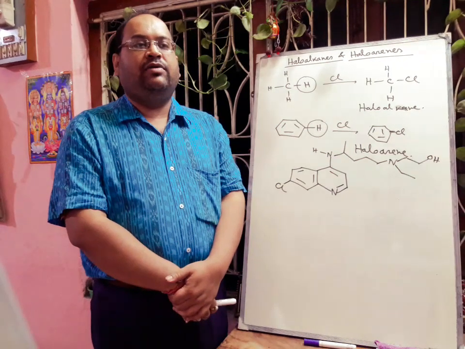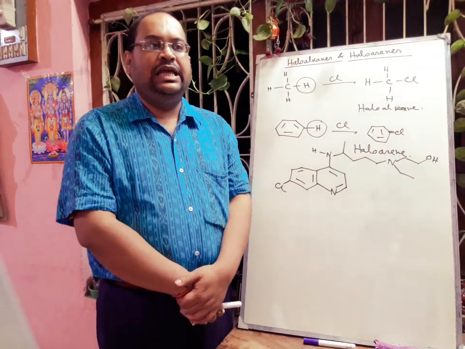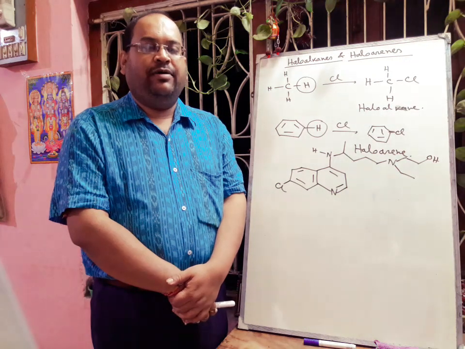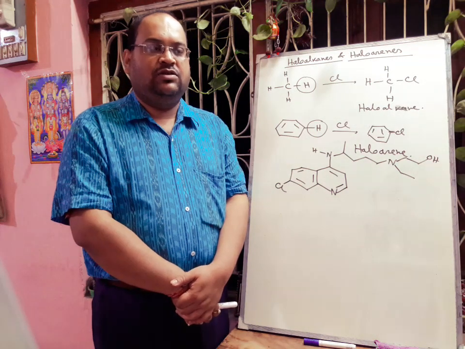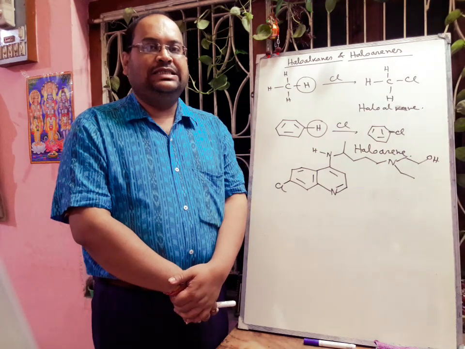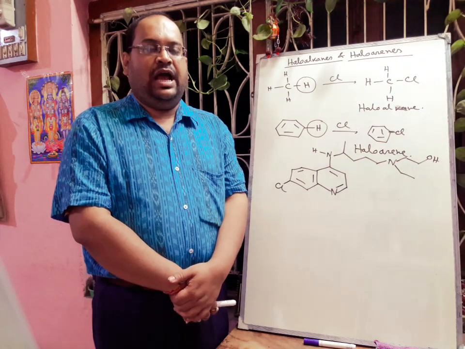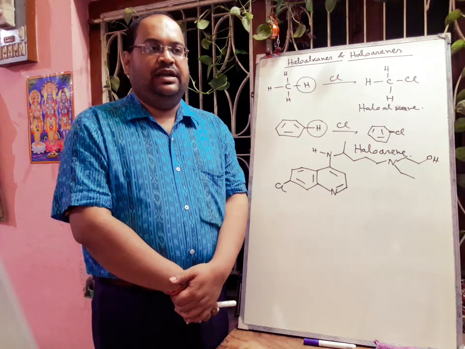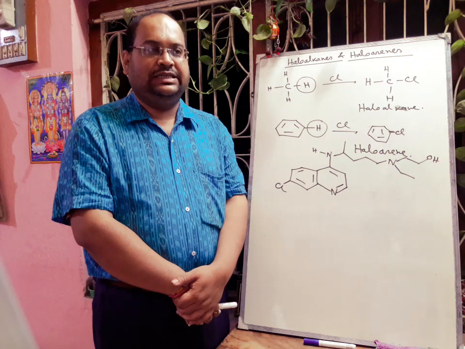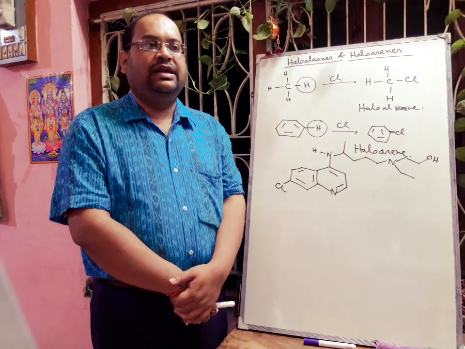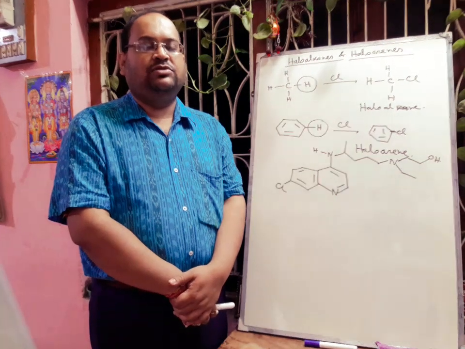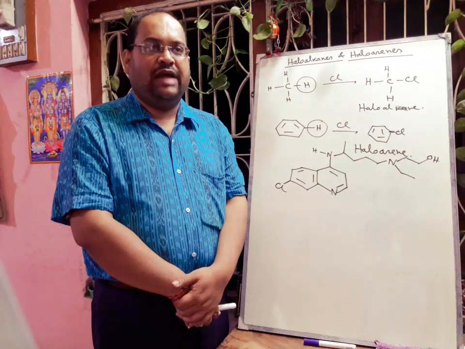Others we can think about are halothane, generally used for anesthetic purposes. We know about the freons, that is chlorofluorocarbon, CF2Cl2, used as refrigerants, and DDT, dichlorodiphenyltrichloroethane, used as an insecticide. So in our daily life we are using huge amounts of these haloalkane or haloarene compounds.